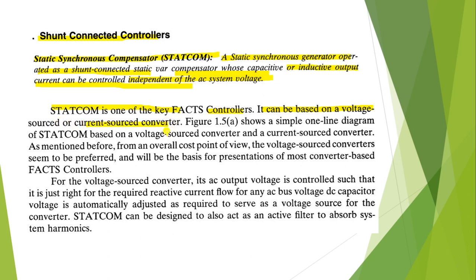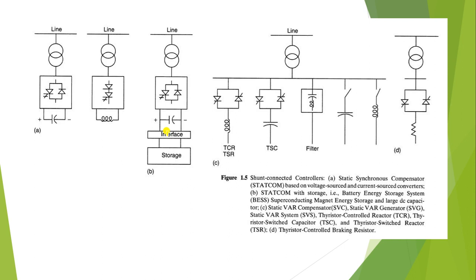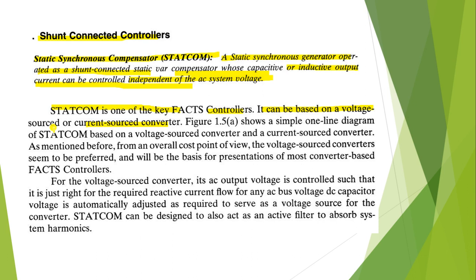Figure 1.5a shows a simple one-line diagram of STATCOM based on voltage sourced converter and a current source converter. As mentioned before, from an overall cost point of view, the voltage source converter seems to be preferred and will be the basis for presentation of most converter based FACTS controllers.